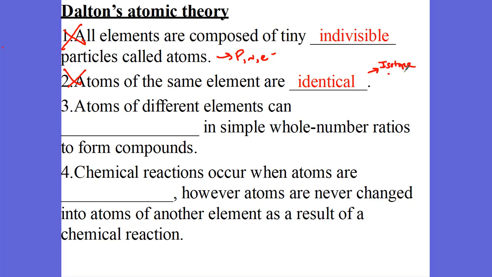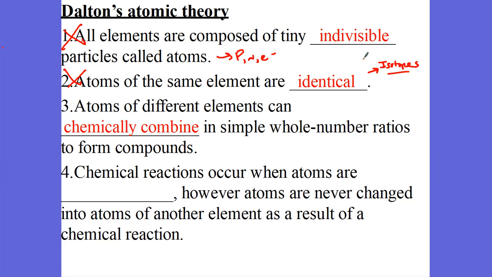We have these things called allotropes. We have all kinds of different things that atoms, even atoms of the same element, are a little bit different. They have different masses. We call that isotopes. All kinds of different things. He came up with a third theory, which he stole as well, is that atoms of different elements can chemically combine in simple whole number ratios. He kind of stole this from Joseph Proust. And guess what? He was pretty close to correct about that.